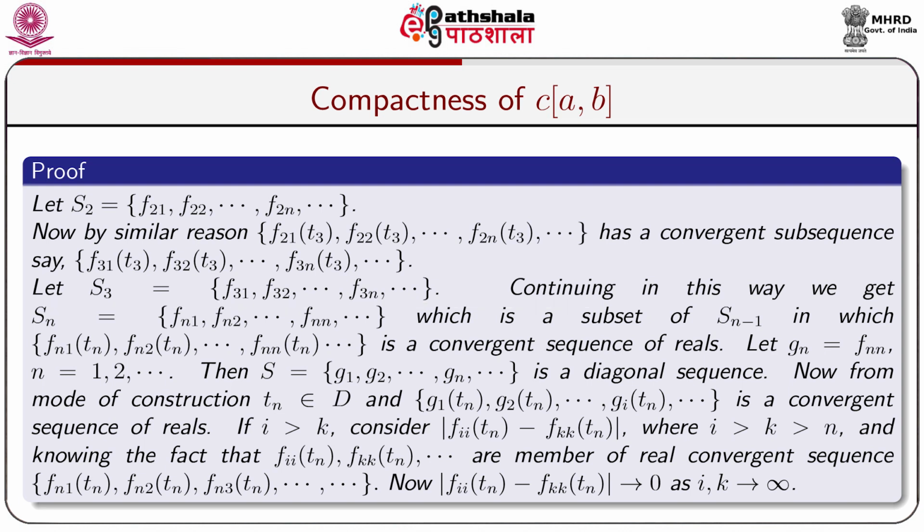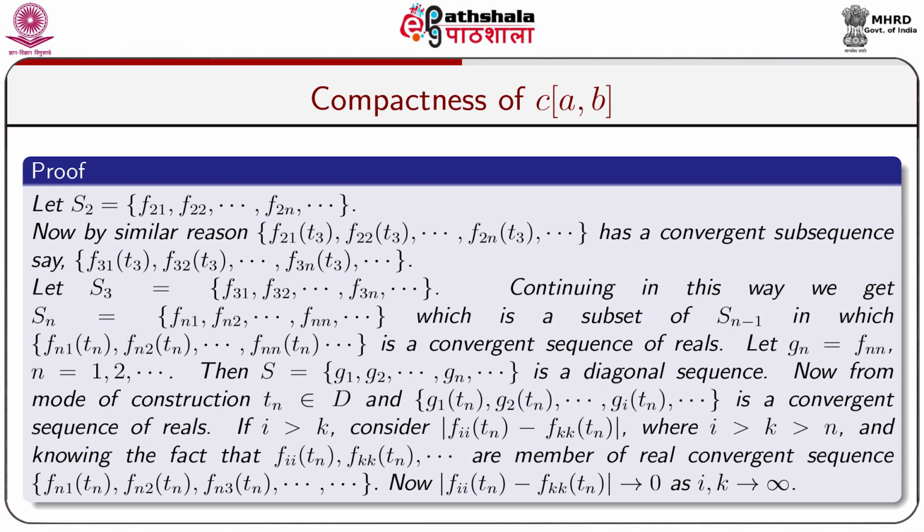Continuing in this way, we get a set Sn equal to fn1, fn2, dot dot dot, fnn, which is a subset of S(n minus 1), in which fn1(Tn), fn2(Tn), dot dot dot, fnn(Tn) and so on is a convergent sequence of reals. Let us take the diagonal elements of the sequences.